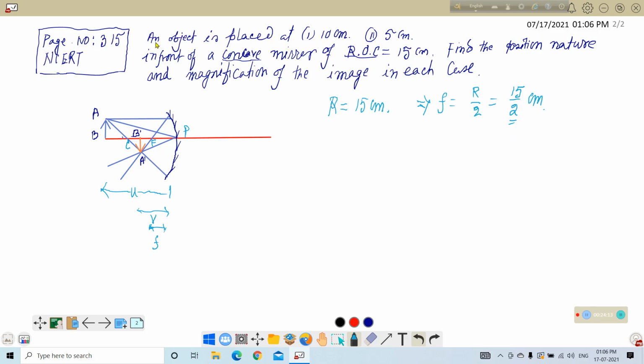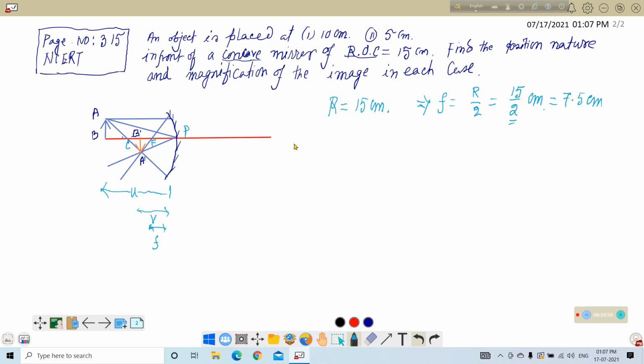The object is placed at 10 centimeter. If we calculate the value, it is equal to 7.5 centimeter. That means the body is placed somehow at this point, in between focus and center. The focus is at a distance 7.5 centimeter, center is at a distance 15 centimeter. So the position of the body is here. Now, when the position of the body is here, the body, that is a negative distance, focus is negative.